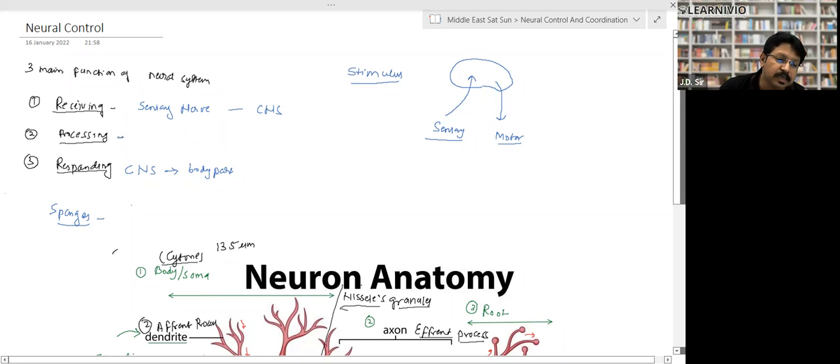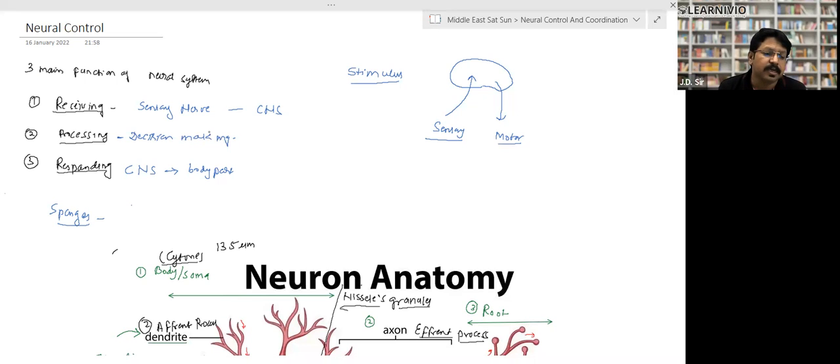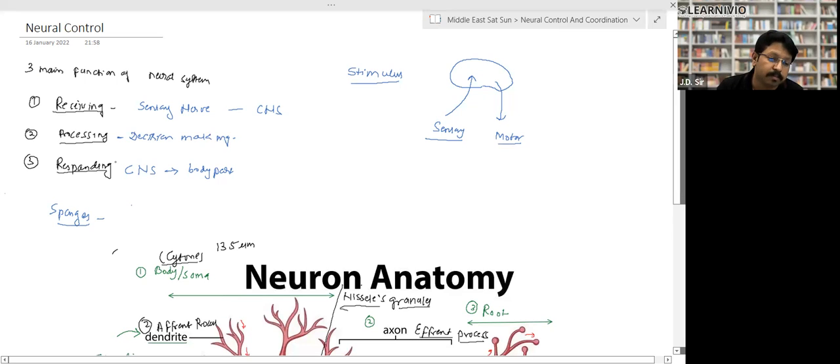Processing means decision making, right? So basically, this is decision making. In processing, our brain takes the information and, on the basis of previous experience, takes the decision. After the decision, it responds. In responding, the order goes from the CNS to the body part. So these are the three main functions of the neural system.